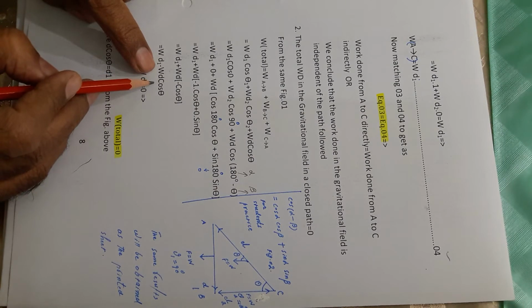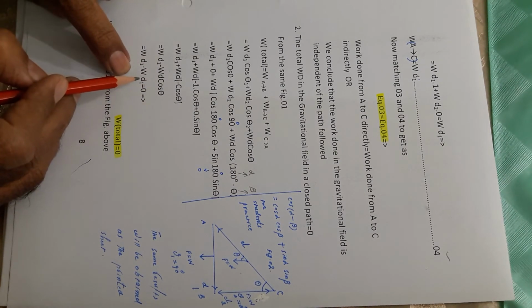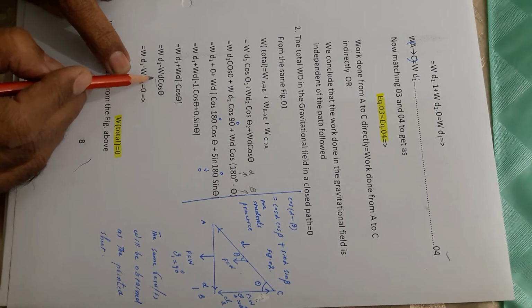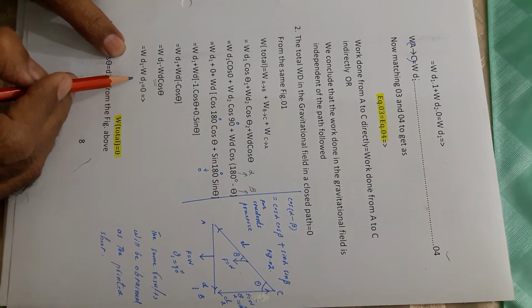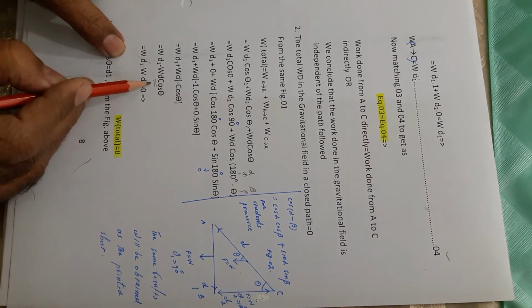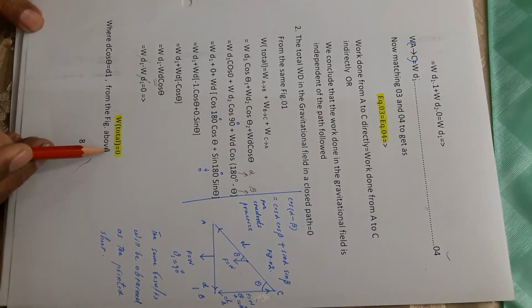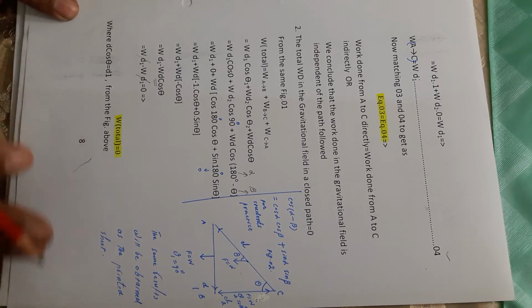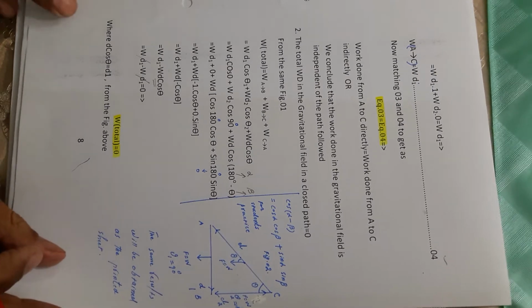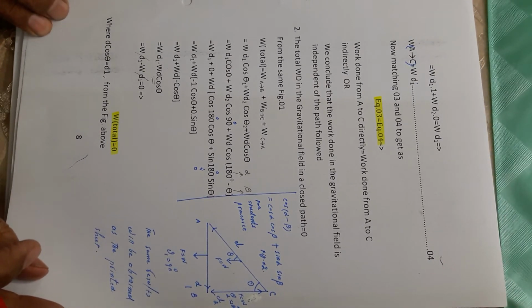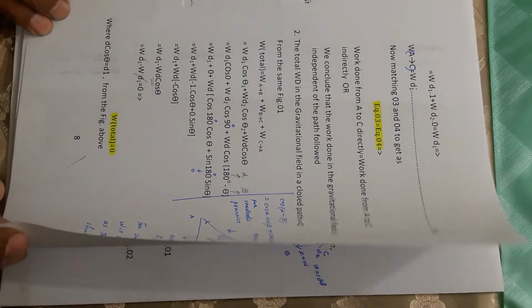And from the previous equation we have written, d cos theta is equal to d1. So this expression will be replaced by d1. So W d1 minus W d1, definitely straight away they will be cancelled. So work done total is 0. It is quite clear that the total amount of work done in a closed path in the gravitational field is equal to 0.